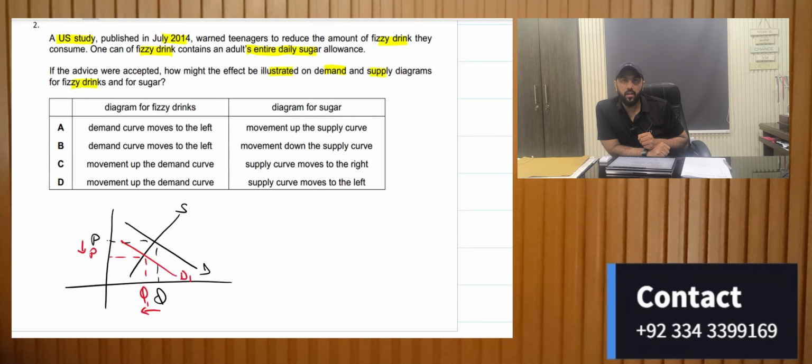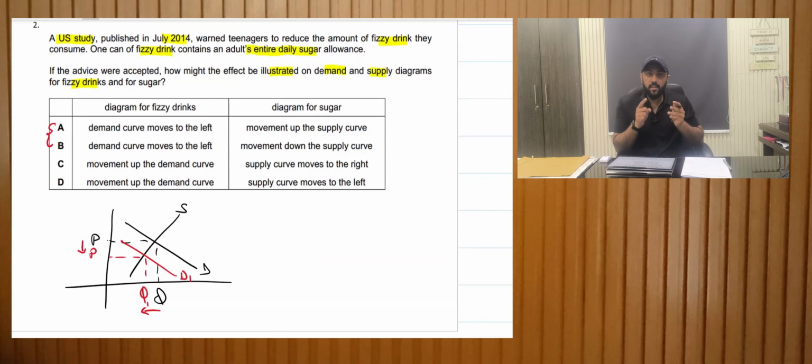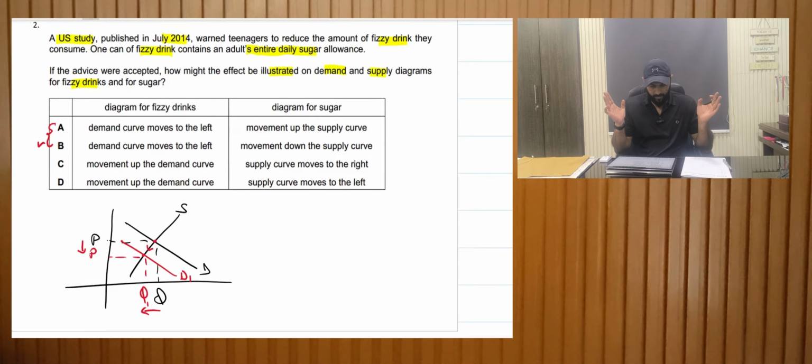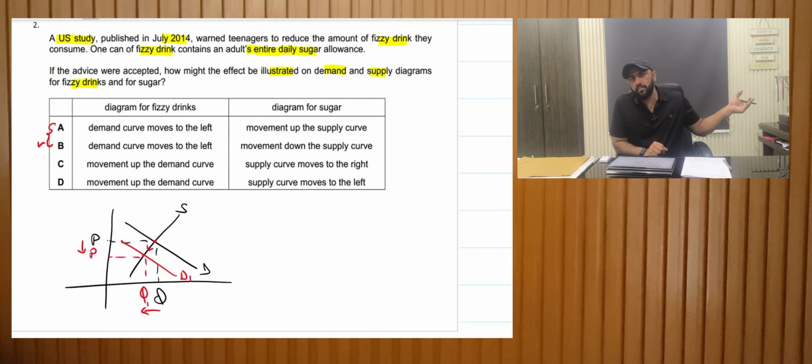A and B seem to be the right answer, and there is a movement in the supply curve. The supply curve will not shift. Now the movement is going up or down, so the answer is going down, hence B is the right answer. We don't even need to look at the other options, but a movement only occurs when there's a change in price. So basically, we are discouraged to drink fizzy drinks, the demand would decrease. This would reduce the prices, hence the quantity supplied will also decrease.